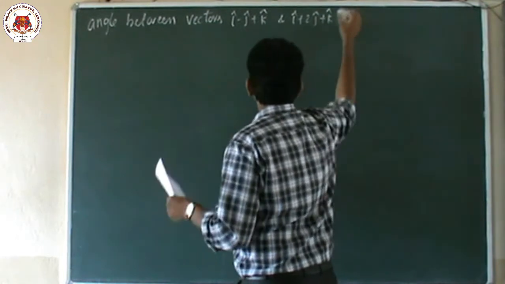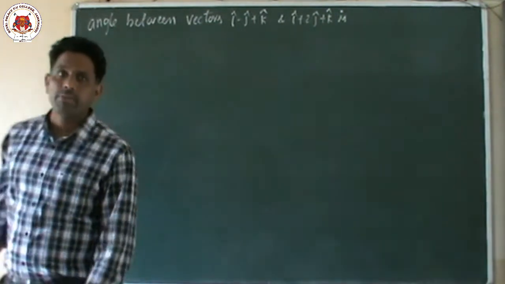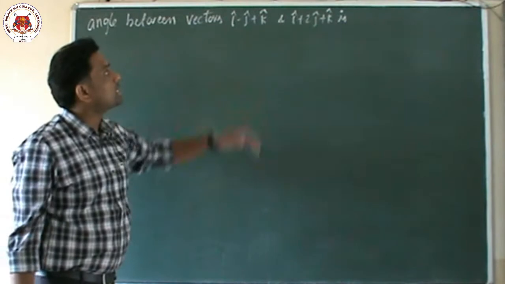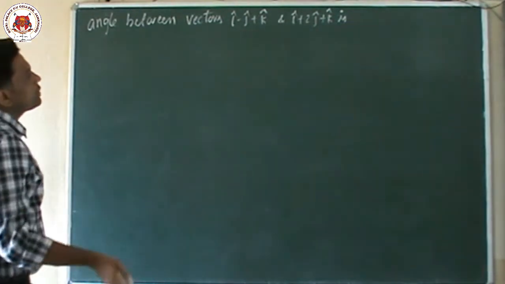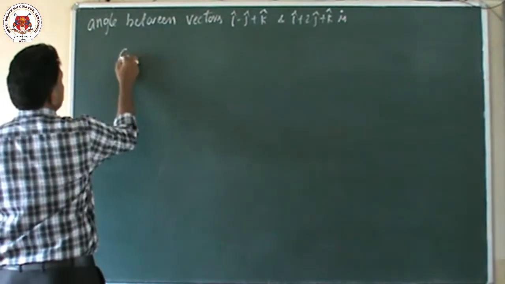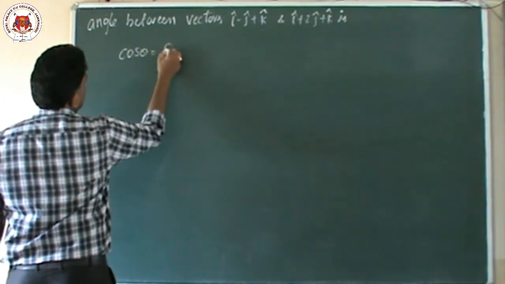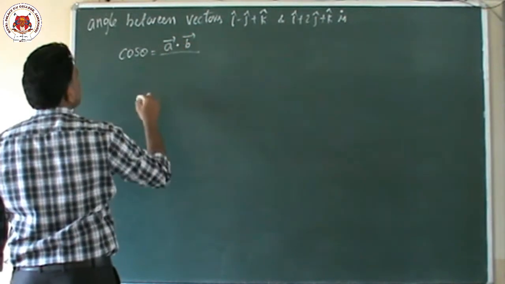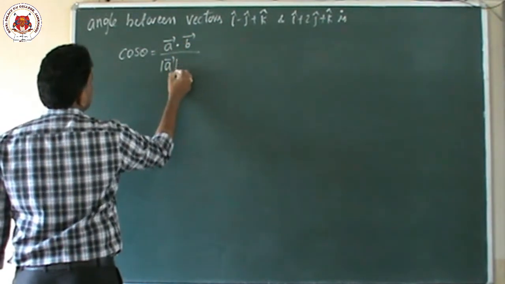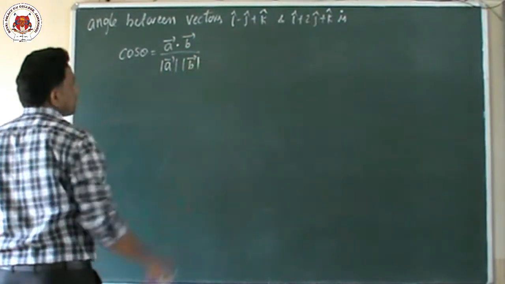Here two vectors are given and it is asking for the angle between them. How to find the angle between two vectors? We have a formula: cos theta equals vector a dot vector b divided by mod of vector a into mod of vector b.